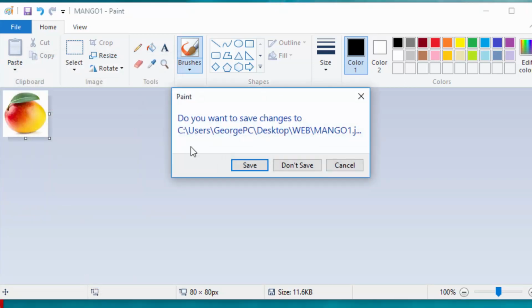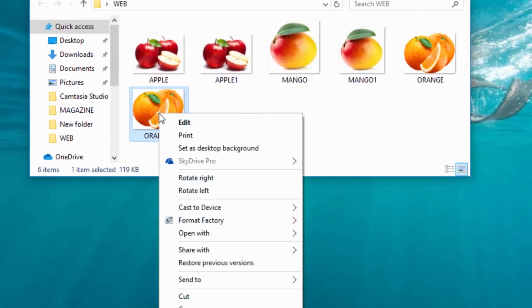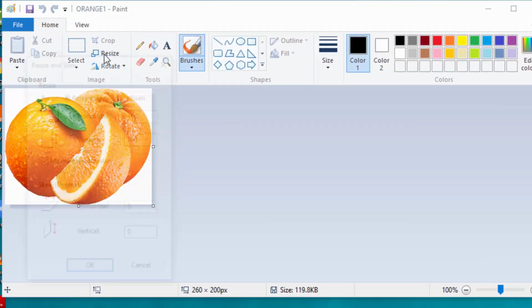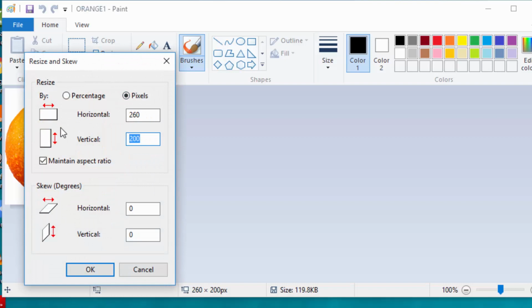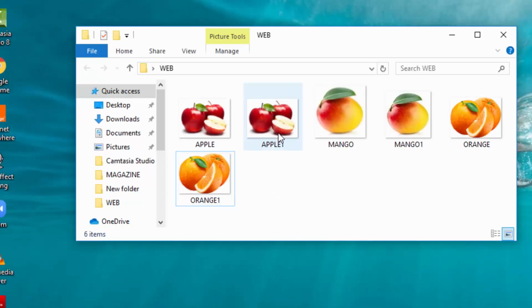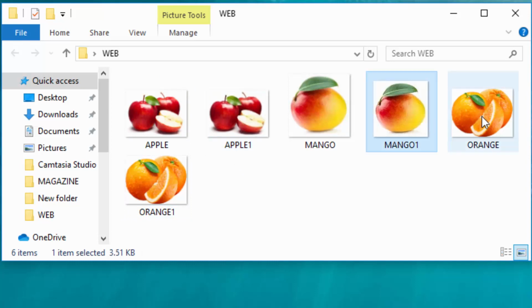and these resized smaller pictures will be in the home page. Open with Paint, resize pixels, put 80. So finally, I have smaller pictures and larger pictures. The ones with the ones are smaller, and the ones without ones, they are bigger pictures.